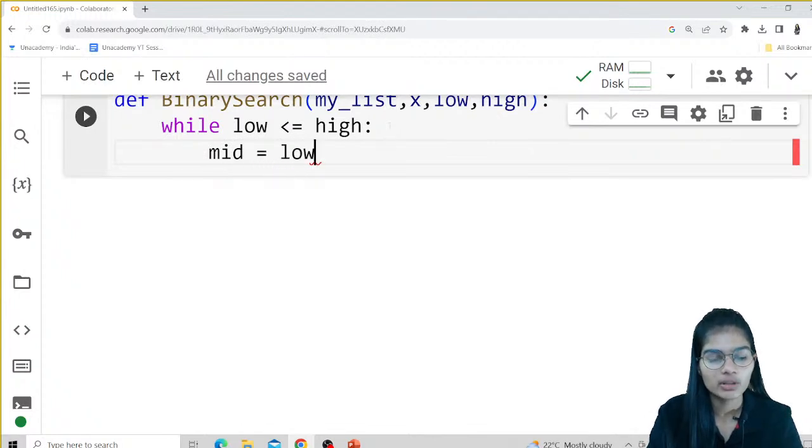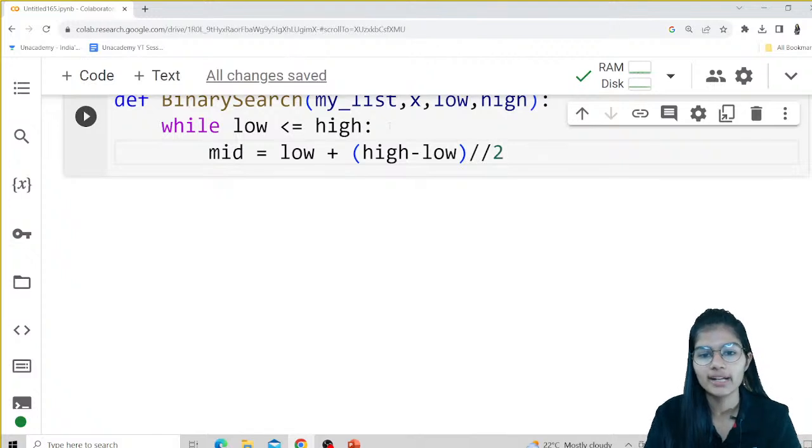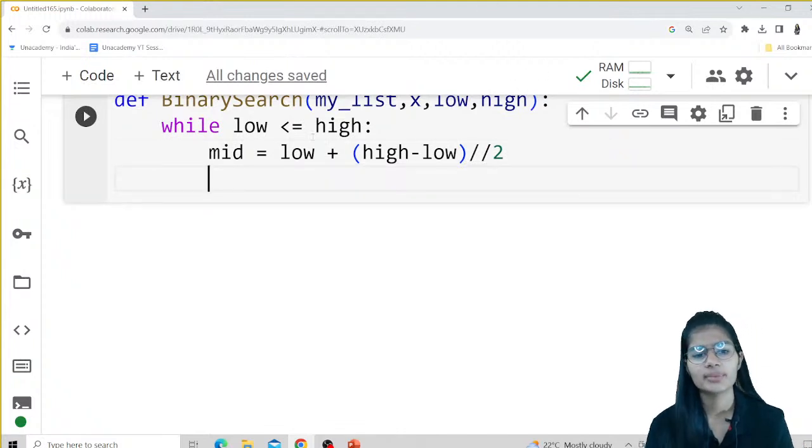So mid is equal to low plus (high minus low) divided by 2. What did I do? I simply added low plus high minus low.